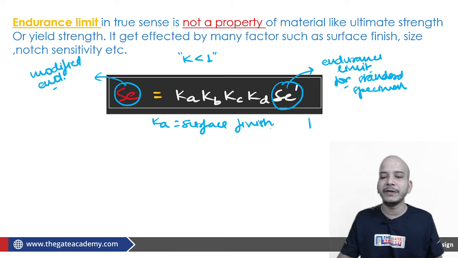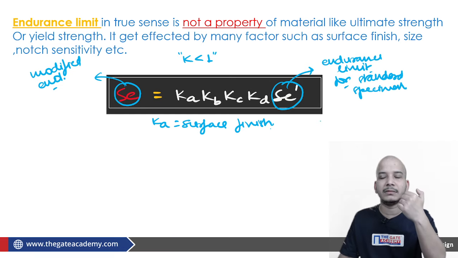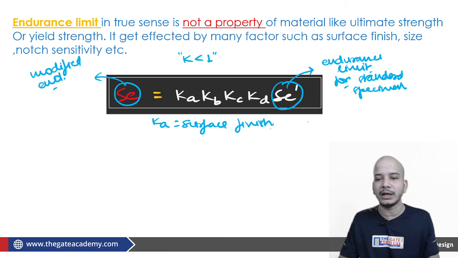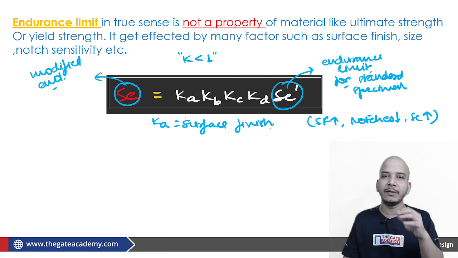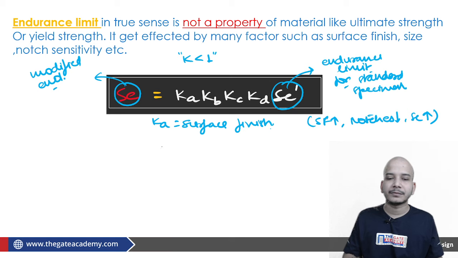If surface finish increases, surface roughness decreases. In any way you can say, if surface finish increases, the number of notches decreases, the probability of failure decreases, and therefore the endurance limit increases. So if surface finish is high, then the value of Ka will also be greater. Of course less than 1, but it will be on the higher side. As far as Kb is concerned, Kb is the size factor.